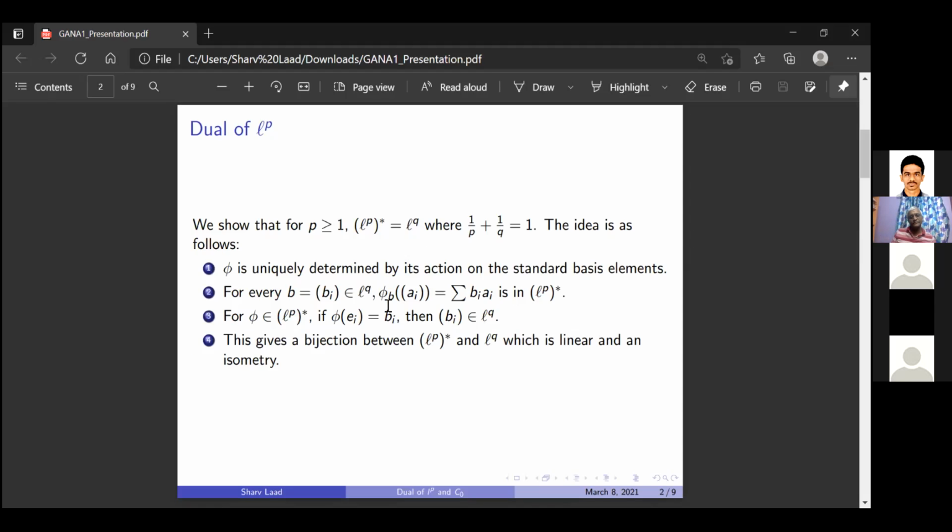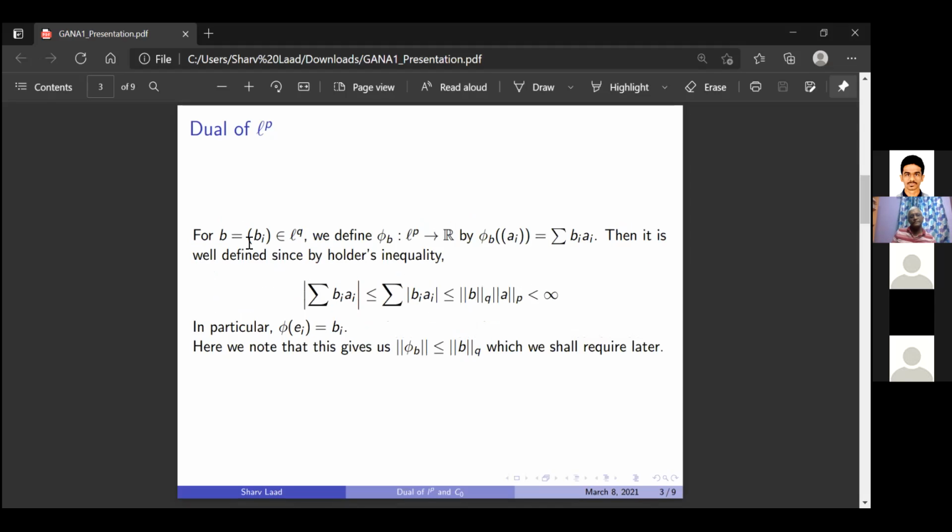So for the first part, suppose B equals b_i is some sequence in LQ. We define phi_B from LP to R as phi_B of a_i equal to the summation of b_i a_i. Then this will be well defined, in the sense that it won't be infinity at any point, because of Hölder's inequality.